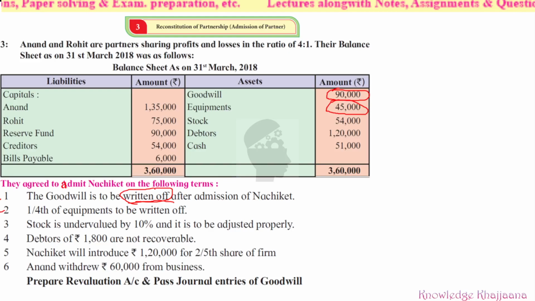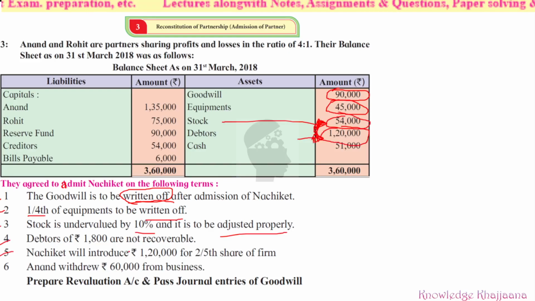Then Nachiket will introduce rupees 1,20,000 for 2/5 share of the firm. Now see, what is Nachiket bringing? Nachiket is bringing rupees 1,20,000, and instead of that rupees 1,20,000, he is asking for a 2/5 share of the business.